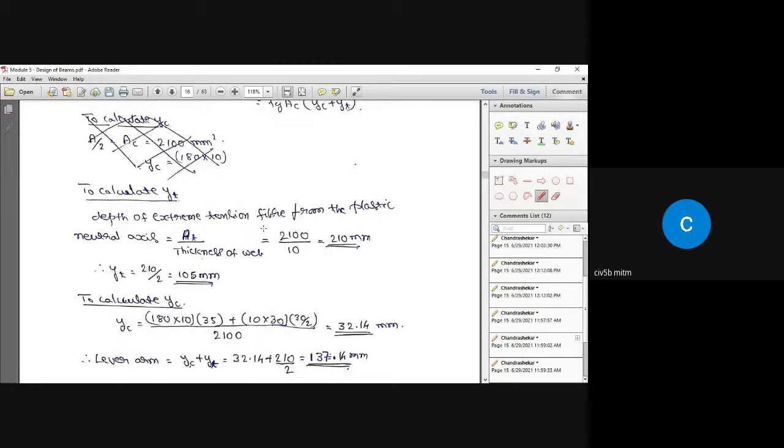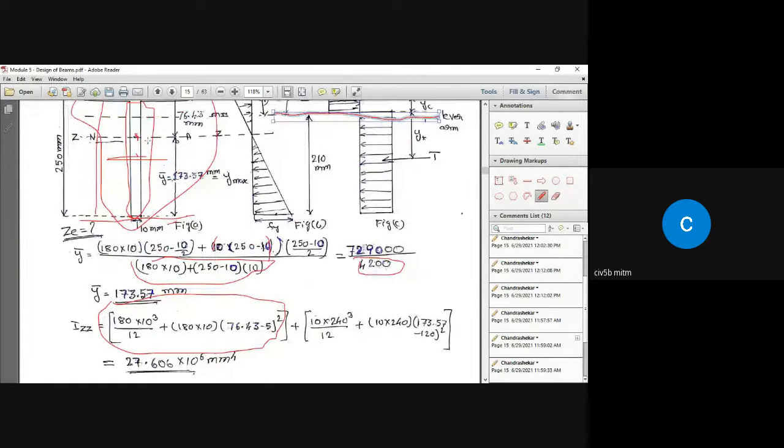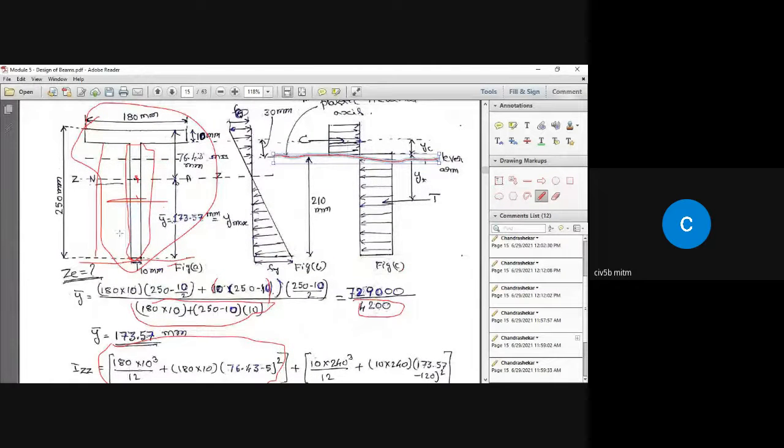So depth of extreme tension fiber from the plastic neutral axis is given by AT divided by thickness of the web. So that is half the area, that is 2100 millimeters square, should be equated to this total depth, which we don't know yet, multiplied by the width. 10 multiplied by this distance should be equated to 2100 millimeters square.